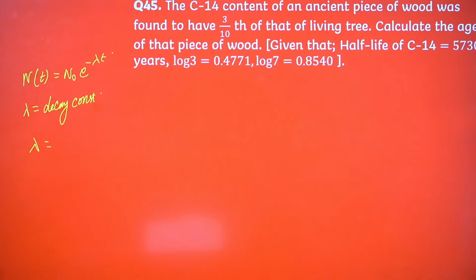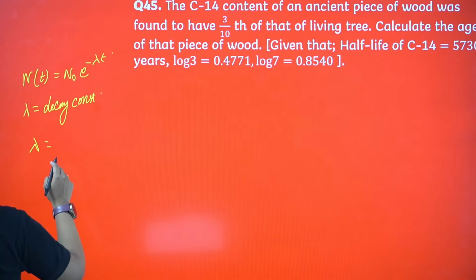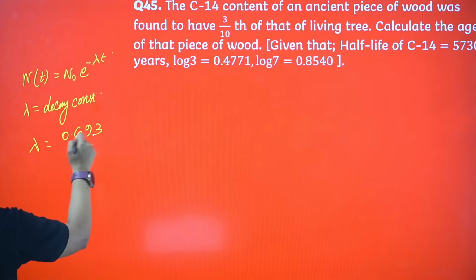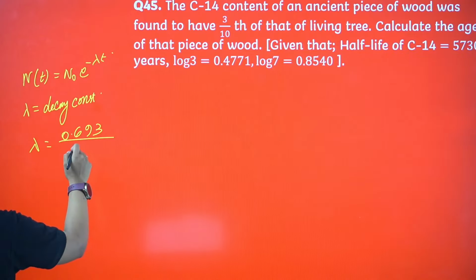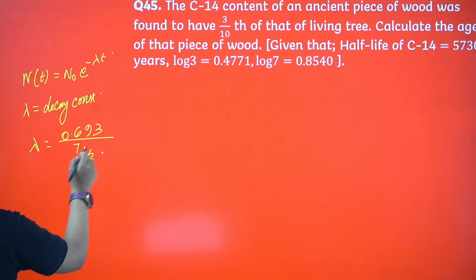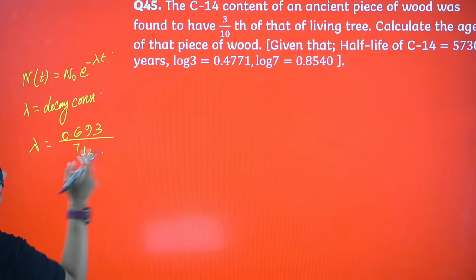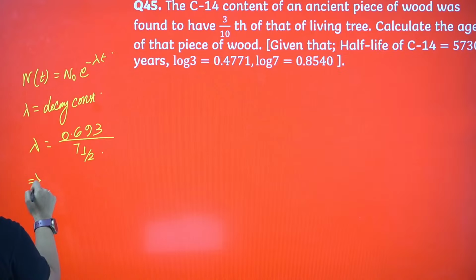So lambda is basically equals to 0.693 by t half. Now t half is given, that is 5730, the half-life. From there I can put the value here.